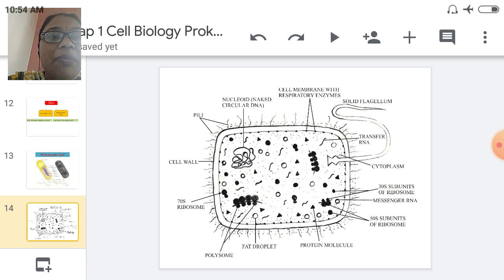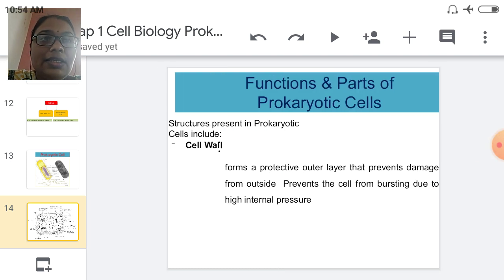This is the diagram of the bacterial cell.